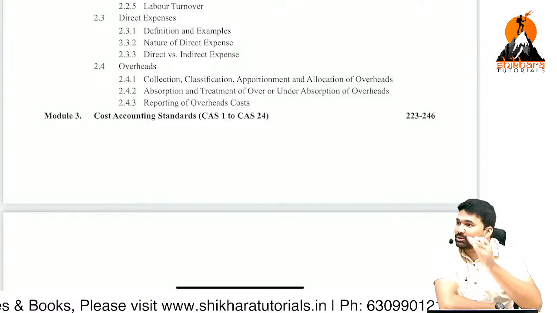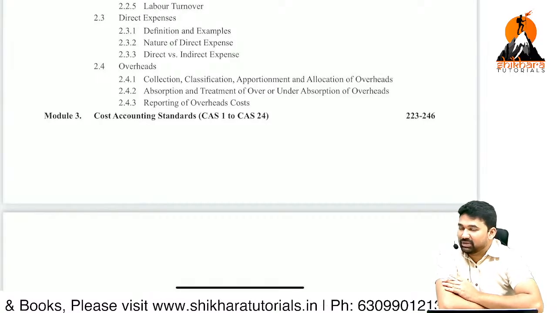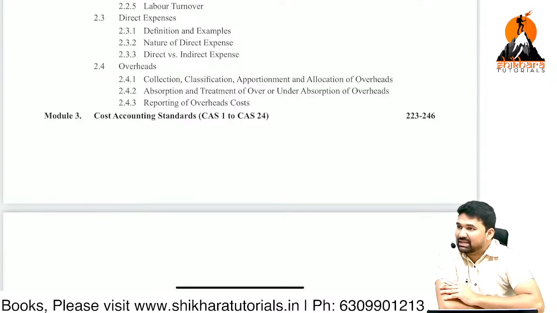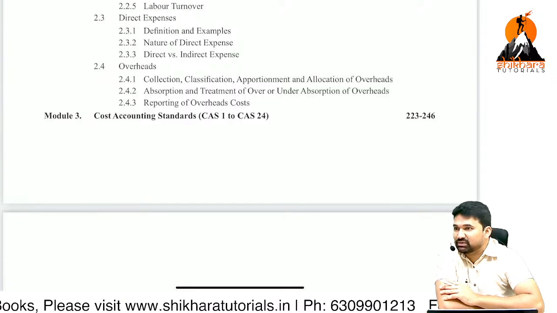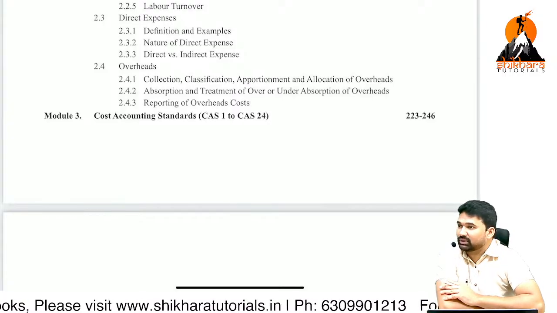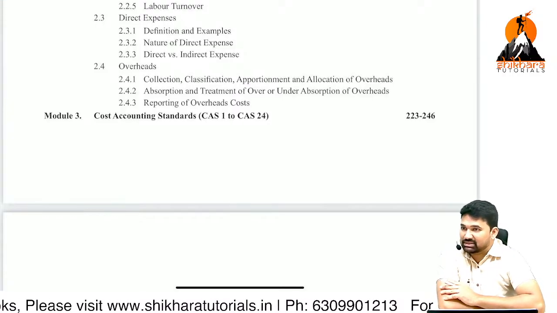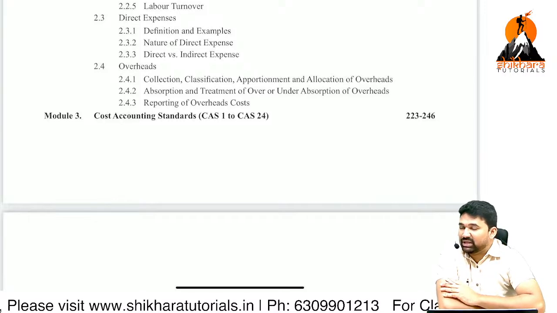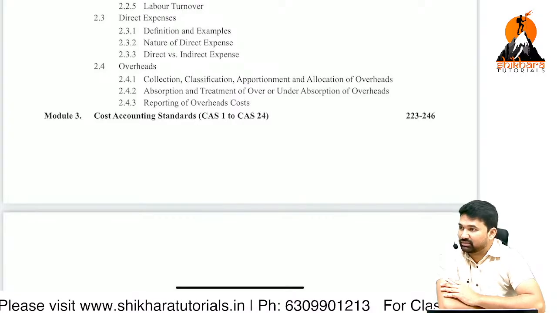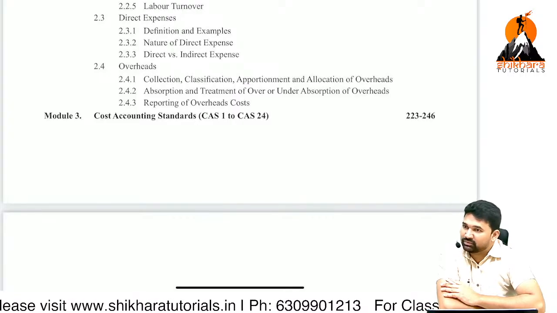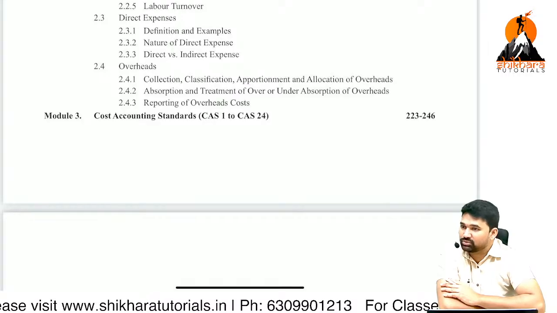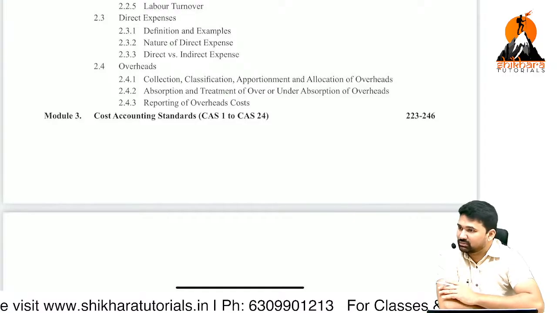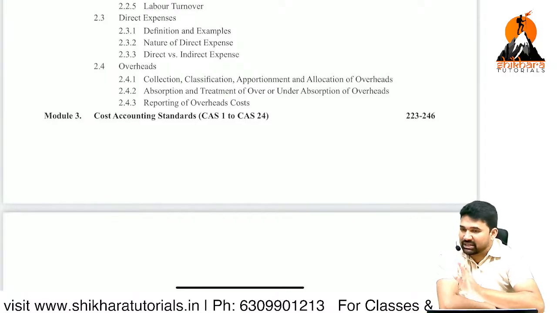Previously, it used to be there. In the 2012 syllabus and 2008 syllabus, the examiner used to test the students from that point of view also. True or false, fill in the blanks, match the following. When I wrote the exam in December 2012 CMA Inter, match the following, fill in the blanks, true or false, MCQs were also there. But the whole comprised 30 marks only, no change in the weightage.